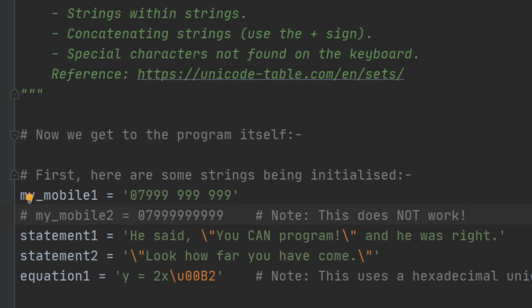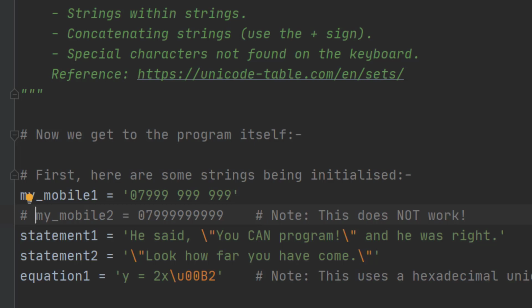And so what you'd get is, he said, and then it would throw an error, because there's no such command as you can program. So if you want to use quotation marks as literals, either single or double quotation marks, you use a backslash in front of them. Backslash means this is a special character, and we'll be meeting a few more of those later on in this video.